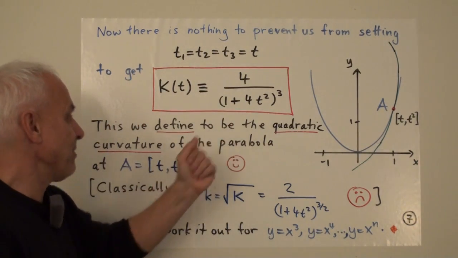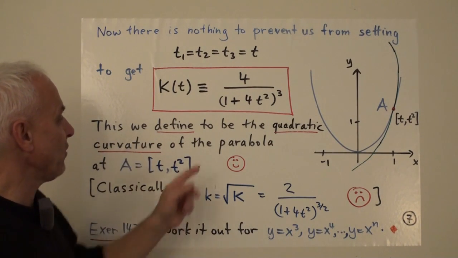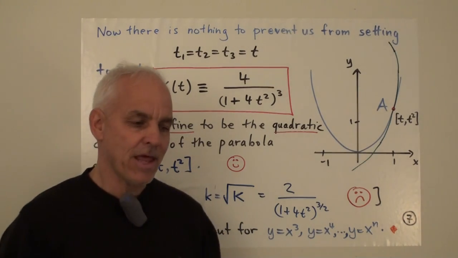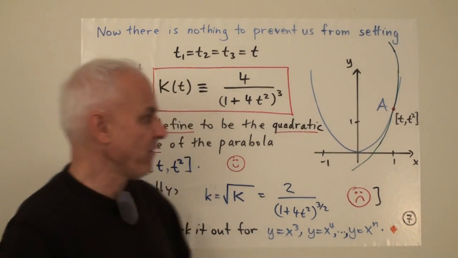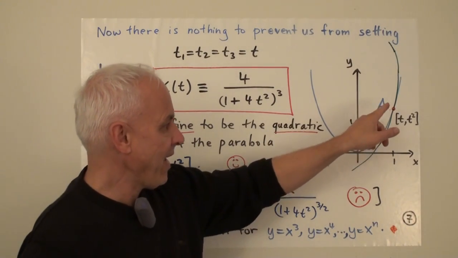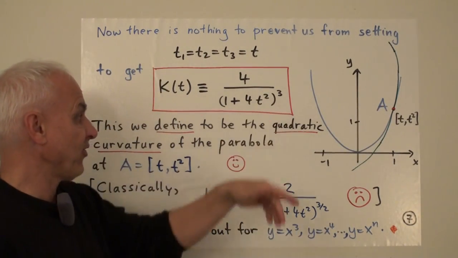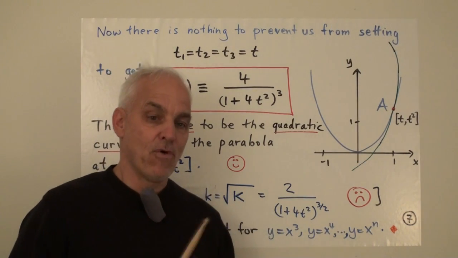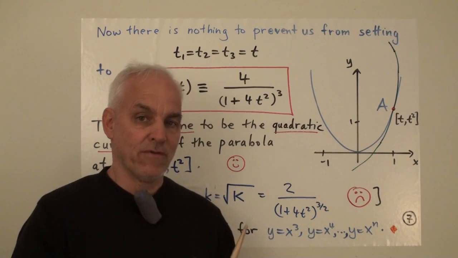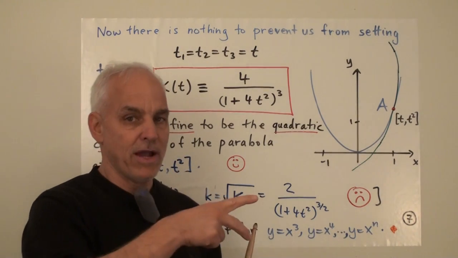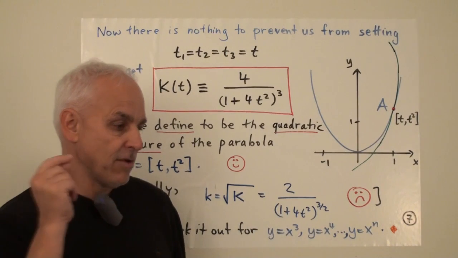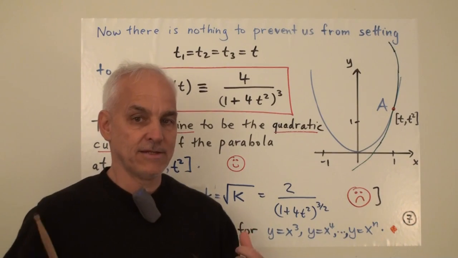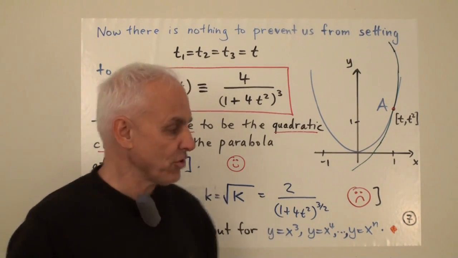And so it does make sense to define this to be the quadratic curvature of the parabola at the point A equals t squared. In other words, the definition of the curvature of the parabola at this point A can be this. So this is the procedure that we adopt. We calculate an expression for this quadratic curvature of a general triangle on the parabola, and then if we can, we replace each of the points with a single point, and if we get something that makes sense, well, that's going to be our quadratic curvature.